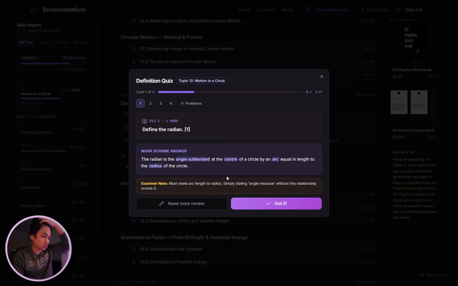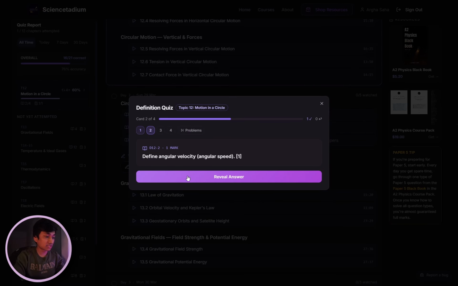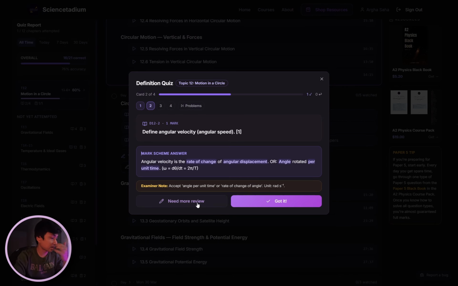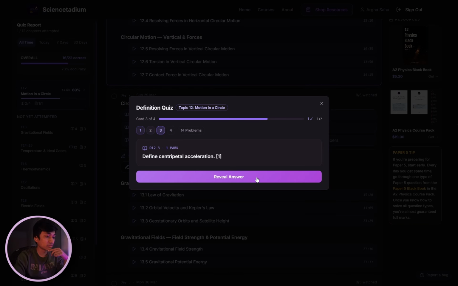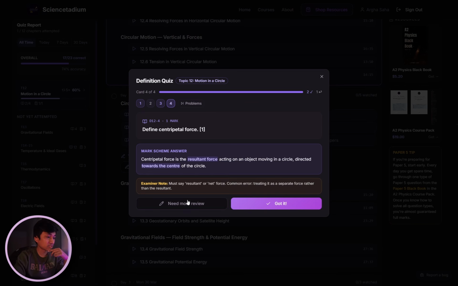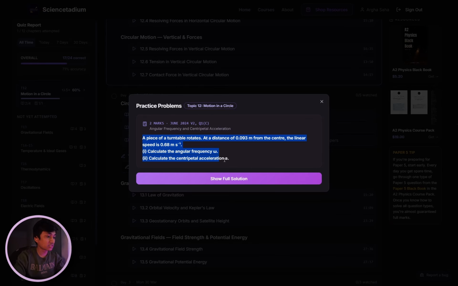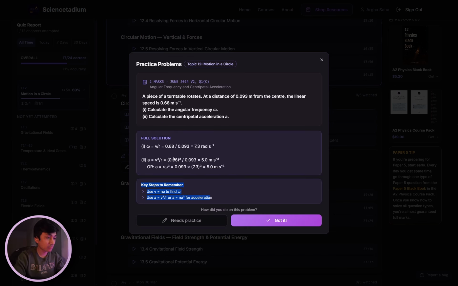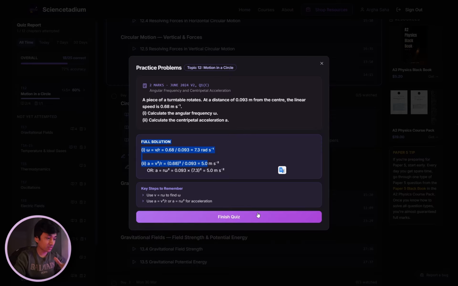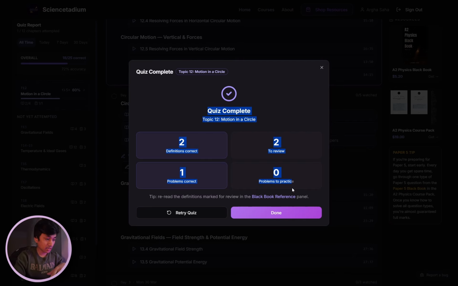So define radian, you show answer, you get to see the mark scheme answer, and you also see what examiners say about this, right? So you can either do need more review, which means you got it wrong, or got it, and it's perfect, you got it right. And let's run through everything to give you the main idea how the report looks like. So need more review, reveal answer, got it, reveal answer, need more review. And finally, the problem. This is what the problem looks like. We also quote which paper it is from, what the mark is, and what the type of question is. Show full answer. You also see key steps to remember, full solution. You got it? Great. Finish quiz and you get a report, right?